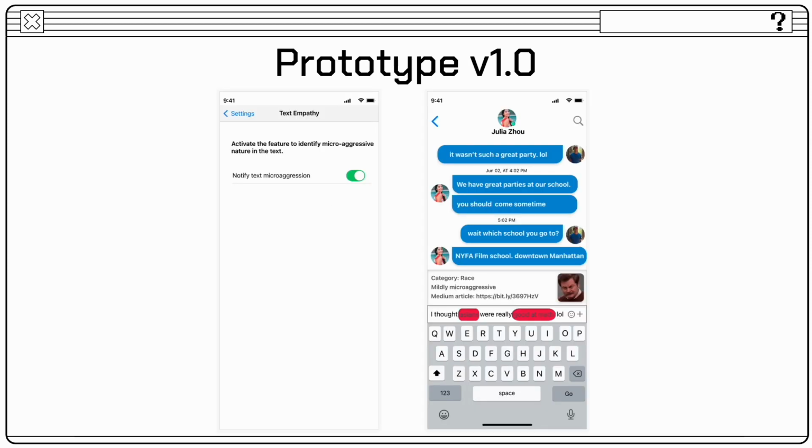The first prototype created through Adobe XD gave us a first look of its implementation in iOS system. The semi-functional app showed the feature activation setting page and the conversation between two individuals. The microaggression identification tool identified the category of microaggression, color-coded the microaggressive text, and provided a useful article for the user to read on. The new added feature was GIF, which helped the user get visuals on how the end user might react to the text they are about to send. This can help the user put words into picture while also adding delight to it, making the experience more fun and the feature more appealing.